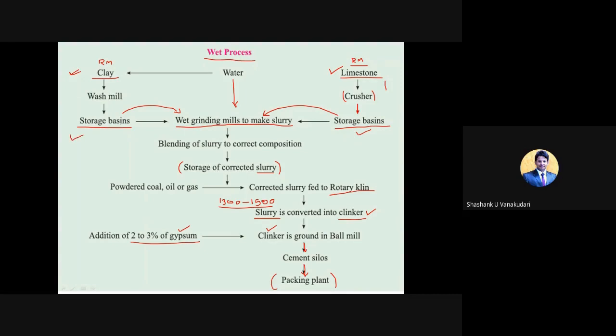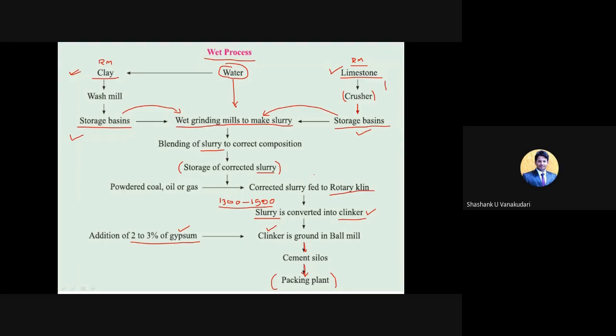Here we consider both raw materials, clay and limestone, and apart from this we add water also, and mix thoroughly until we form a proper slurry. The slurry is sent to the storage place, and from there it is sent to the rotary kiln. In the rotary kiln, heat is provided from 1300 degrees Celsius up to 1500 degrees Celsius, and because of that the water content evaporates.